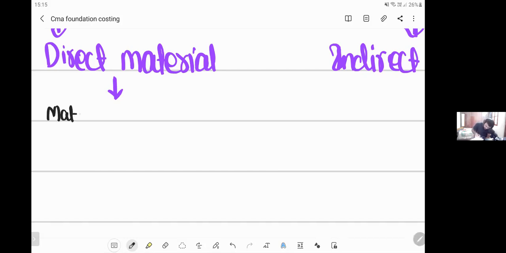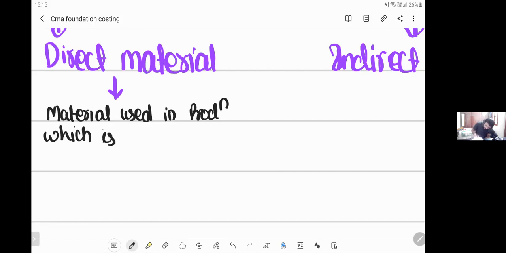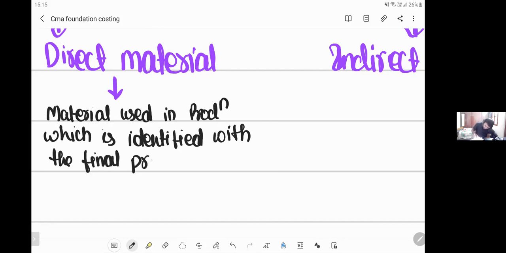Material used in production, which is identified with the final product, is called direct material. Example, there are many examples. All raw materials which you use in production. Next, materials which are used in the production for specified purposes. Next, components used in the production, packing material, all these things.